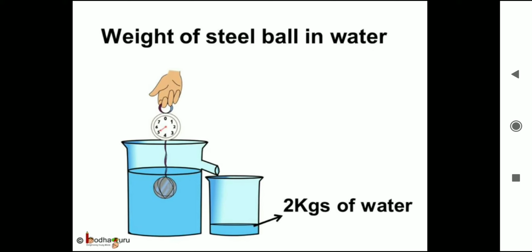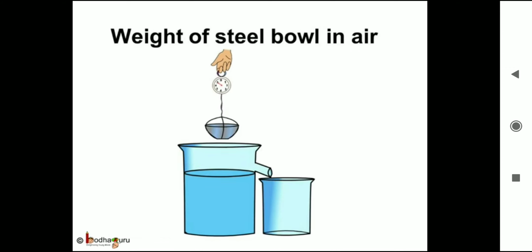That is 7 minus 5 equals 2 kgs, the weight of the water displaced. And because the actual weight is 7 kgs and the weight of the water displaced is 2 kgs, the steel ball sinks.